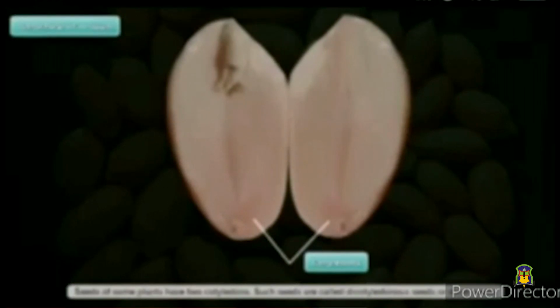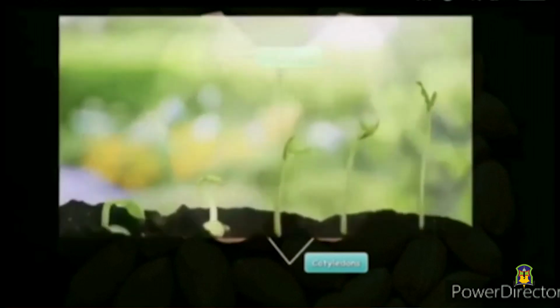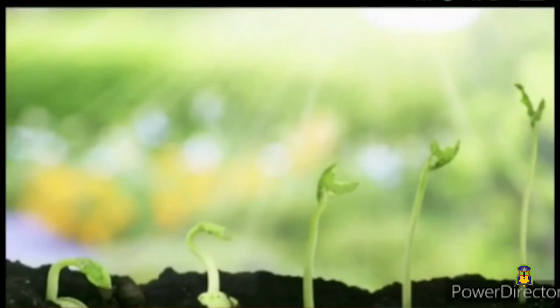Mango and apple are examples of plants that have two cotyledons. In between the cotyledons, we can see a small structure attached. This is the baby plant. The baby plant grows into a new plant.